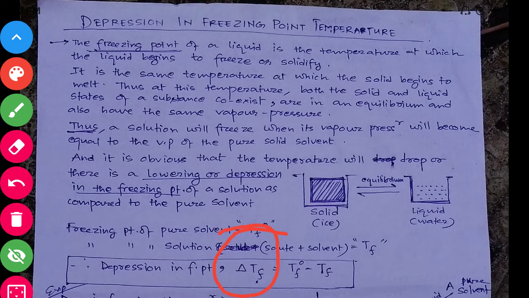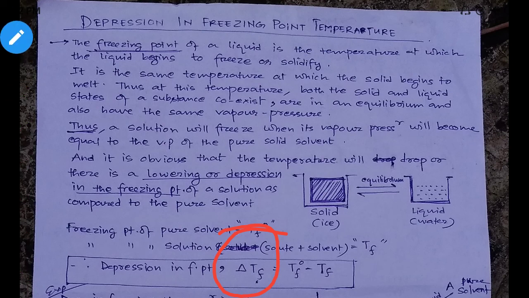First of all, what is the freezing point of any liquid? The freezing point of any liquid is that temperature at which the liquid begins to freeze, that is, begins to solidify. Or you can say it is that temperature at which the solid begins to melt. Both things can happen. That particular temperature is known as the freezing point temperature of your solution.